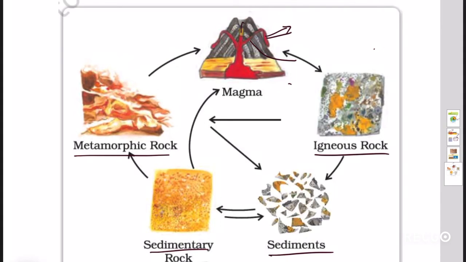When they go inside the earth in the core area, they turn again into molten magma. Therefore, we have a cycle of magma becoming igneous rocks, igneous becoming sediments, sediments becoming sedimentary rocks, and both igneous and sedimentary rocks becoming metamorphic rock. When any of these change into magma, they again form igneous rocks. Therefore, we have a cycle.